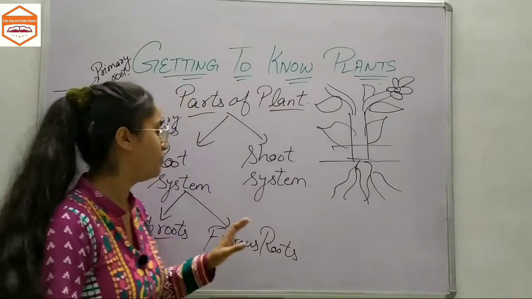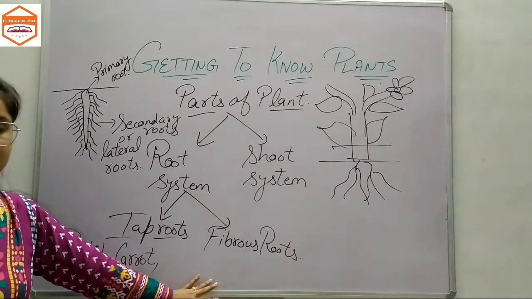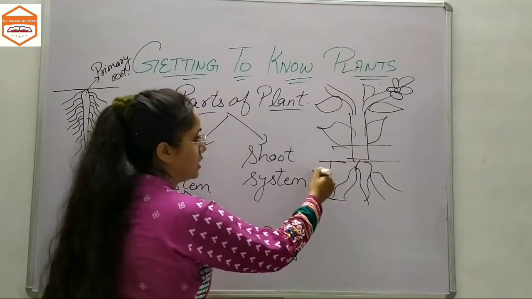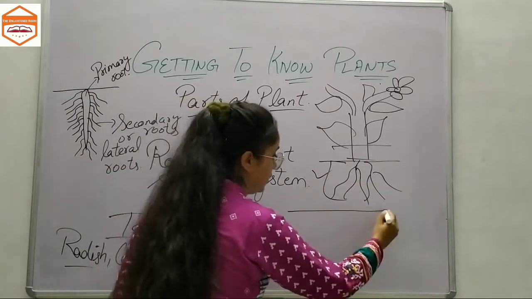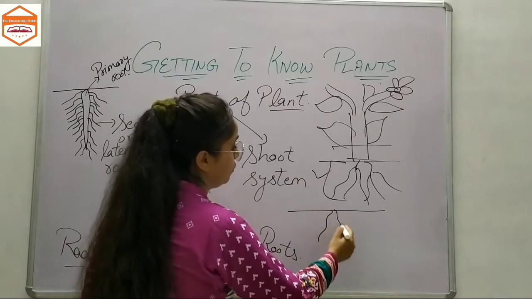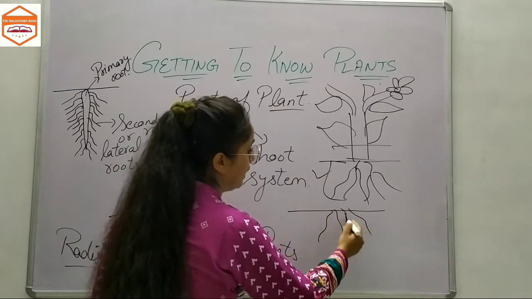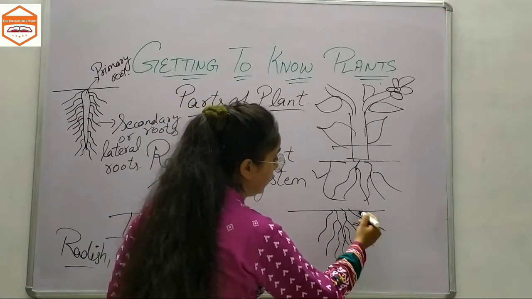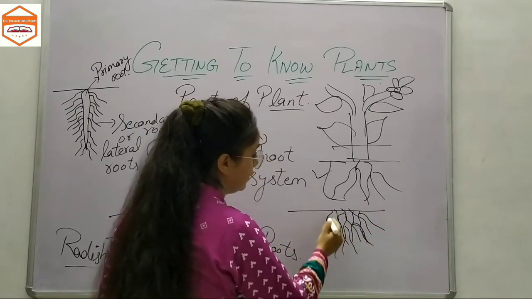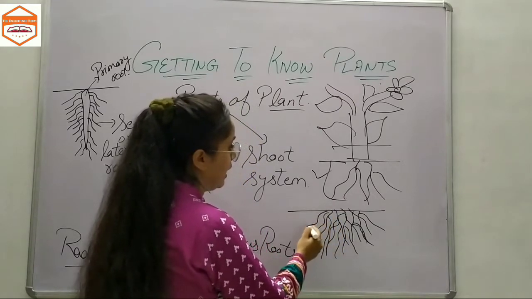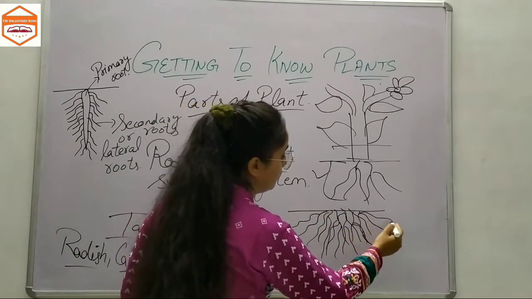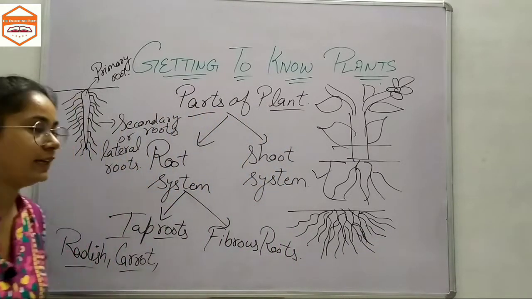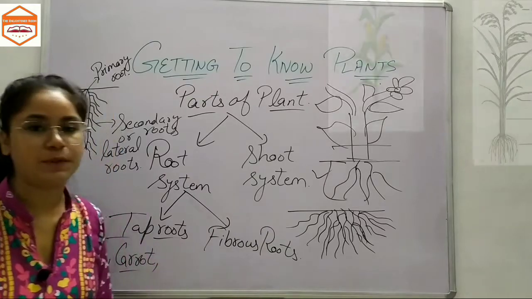Now the other type of root is fibrous roots. You can take this picture also, but I will also draw another picture in which the roots do not have any main branch or any main root. They grow randomly like this, and these actually look like a fiber. So that's why these are known as fibrous roots.